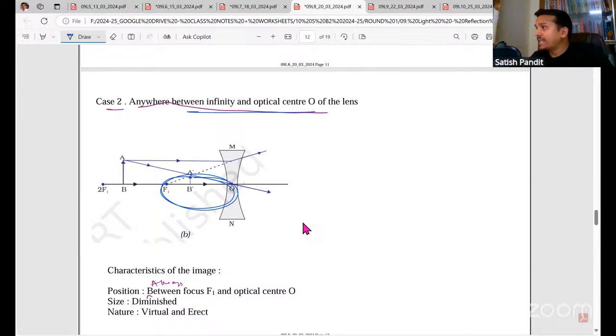In the case of a convex mirror, when the object is kept anywhere between pole and infinity, where do we get the image? Put in the chat box. Where do we get the image? In the case of a convex mirror, when we keep the object anywhere between pole and infinity, where do we get the image? Put in the chat box.